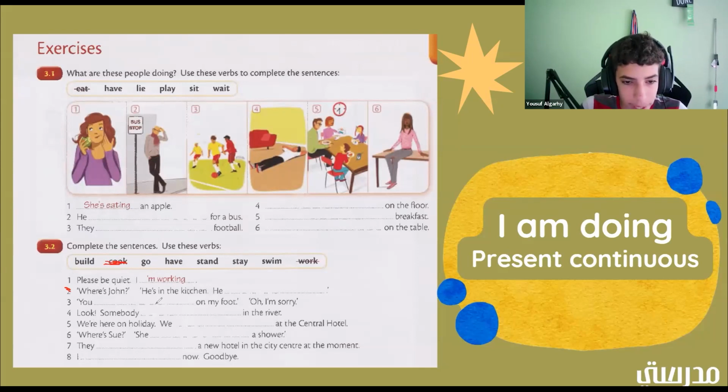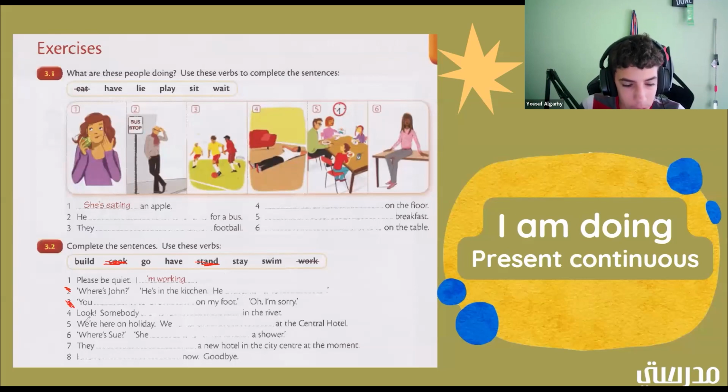So now we have you blank on my foot. Oh, I'm sorry. So what could this person be doing on this other person's foot, out of all of these? Yes, you are standing on my foot. Good job. Okay. All right, number 3 is done.